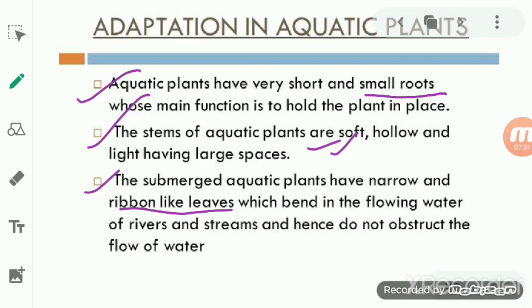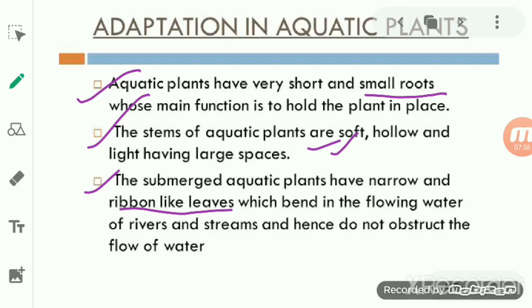One more thing is the roots. The roots are small. It is because the root does not have to absorb water and minerals deep inside the soil like in the terrestrial plant, but here in the aquatic plant, its main function is to hold the plant in place. So these are some of the features or adaptations in aquatic plants.